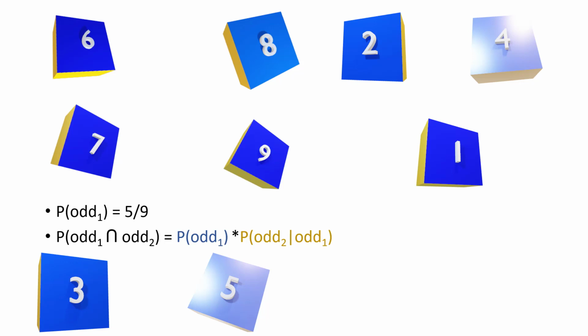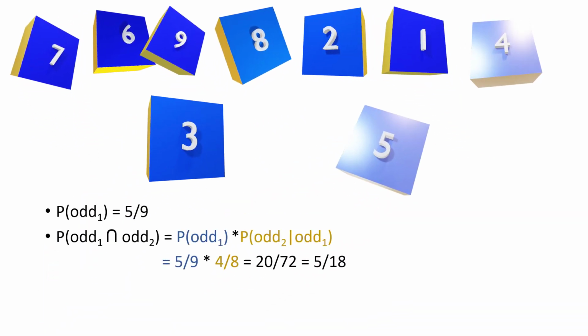We didn't put that one back, so there are now 8 tiles with 4 remaining odd tiles. So we have 5/9 times 4/8 equals 20/72 or 5/18. We could also calculate a decimal. I was being a little lazy. Again, the joint is the marginal times the conditional, conditioned on that marginal.